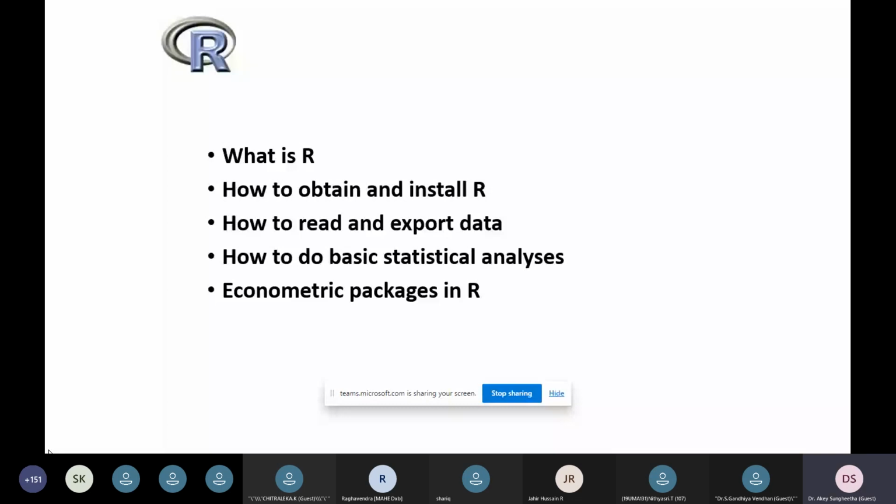Most of the time, business analytics is the more common application for the R tool, and most researchers use it for hypothesis testing, time series analysis, and regression analysis. So these are the common researches that could be applied using the R tool. Very particularly, you can install R by reading and exporting data inside the R tool, and we can perform the statistical analysis.